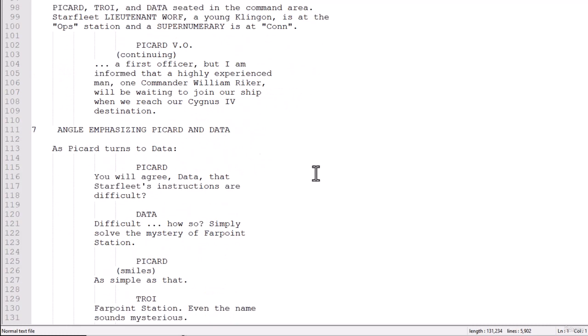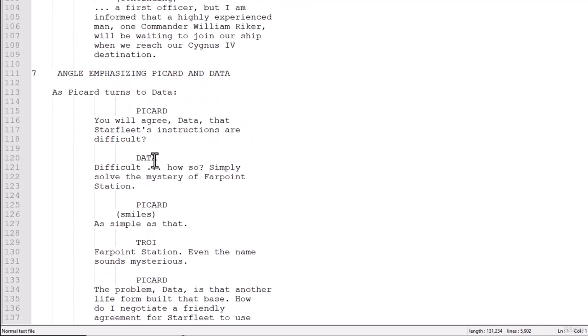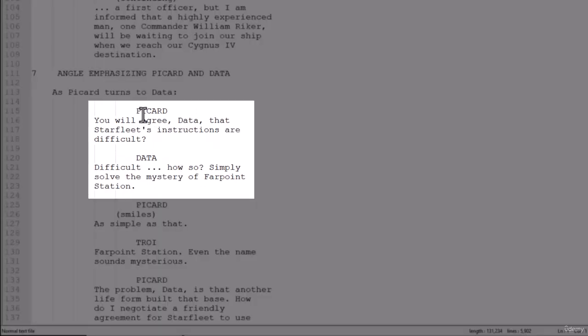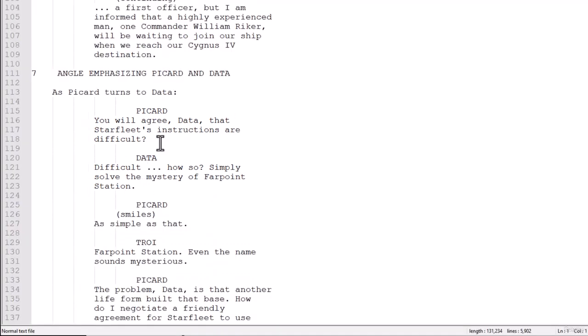So for example, in this exchange here, we can train OpenAI saying, when Picard says, "You will agree, Data, that Starfleet's instructions are difficult," Data's correct response would be, "Difficult? How so? Simply solve the mystery of Farpoint Station." And by fine-tuning the model, by training it on everything Data ever said throughout the entire series, the model will get very good at talking like Data, which is pretty awesome.